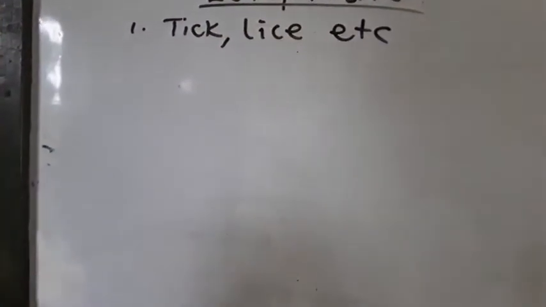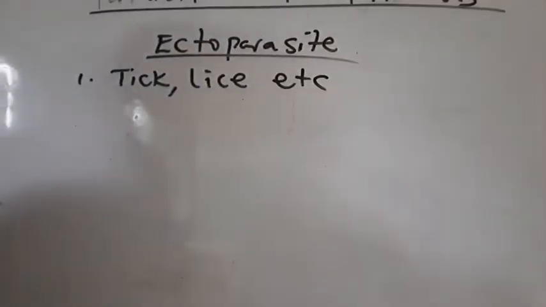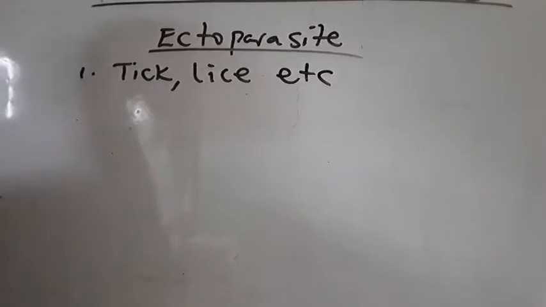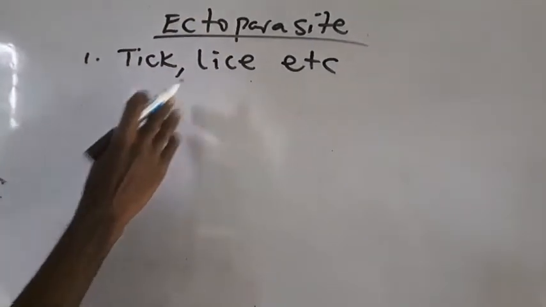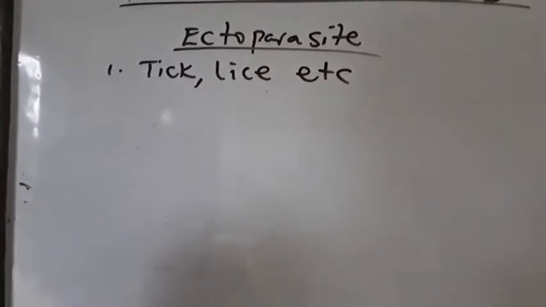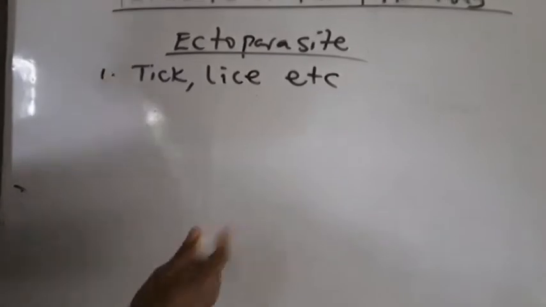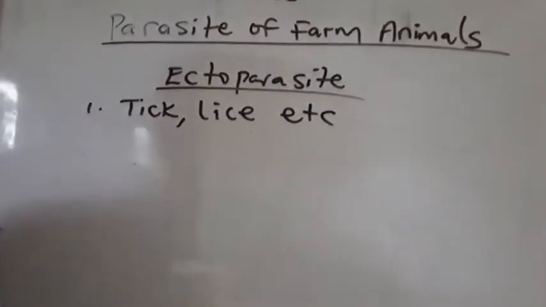They cause a lot of discomfort to the animal. Apart from causing discomfort, some of them can lead to the body of the animal being wounded, and they will result in sores and injury, which can be an avenue for secondary infection.